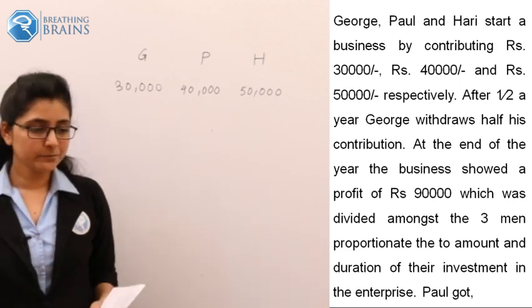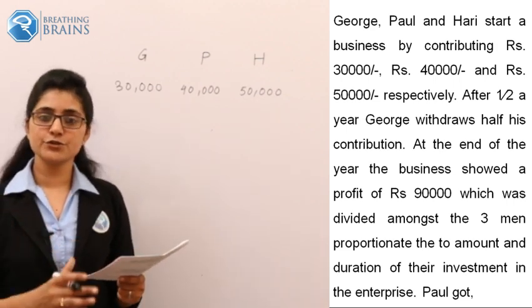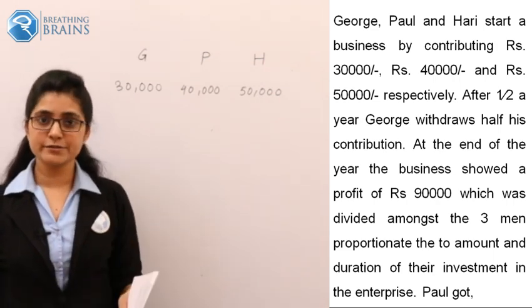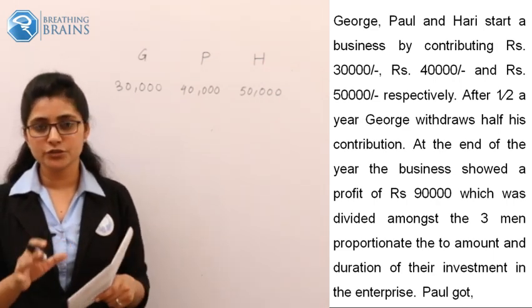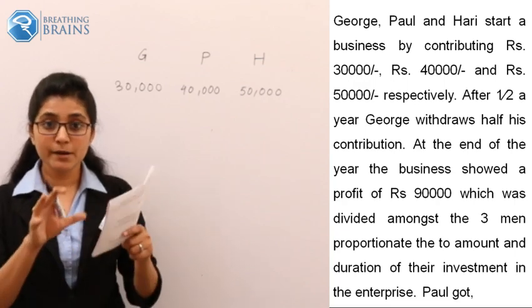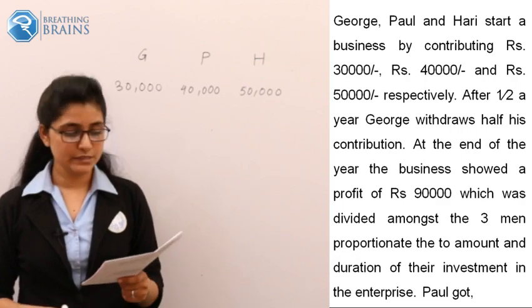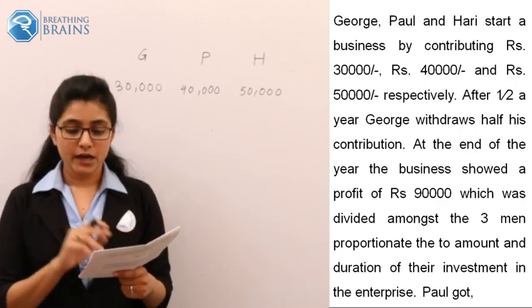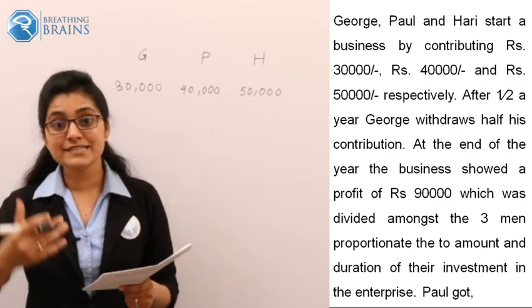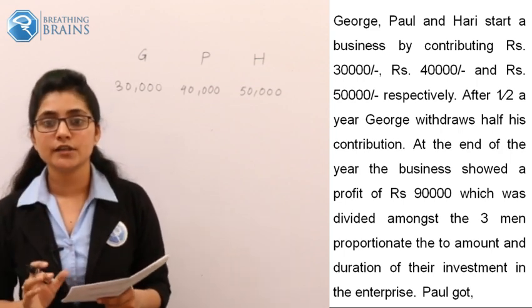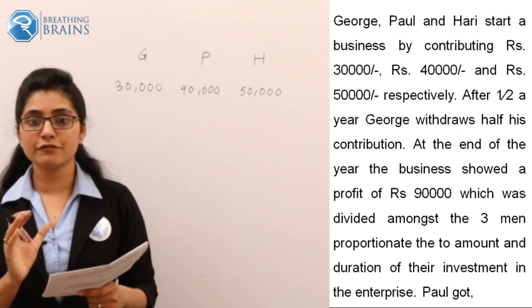But what happened? The business continues very well for the first 6 months. But after 6 months, George realized it is not such a good business. So he worried about his investment and he draws out 50% of his investment. So it is given in the problem. After half year, almost after 6 months, George withdraw his half contribution.